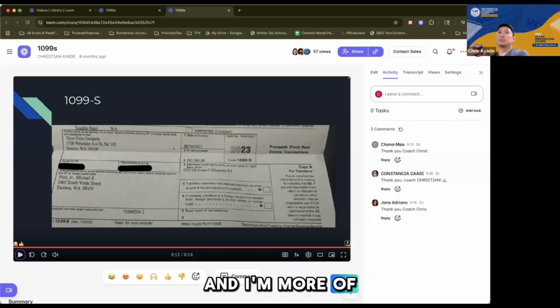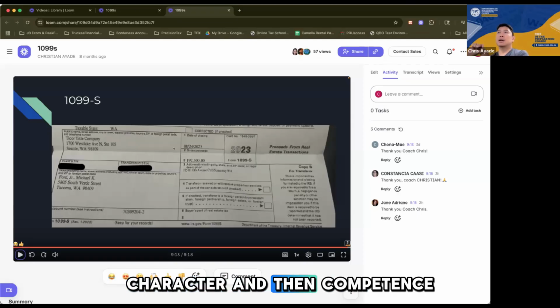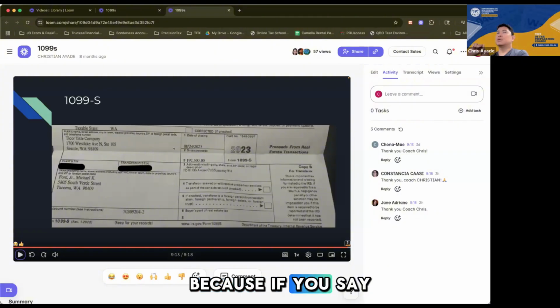And I'm more of character, right? Character and then competence. Character, because if you say you will deliver at this time of the day, you will deliver, right? And if you cannot deliver, you will tell me ahead of time. And mind you, I've worked with very, very, very difficult people in the past.